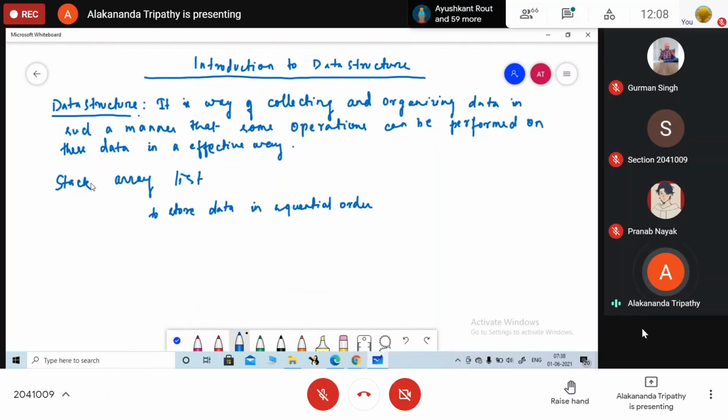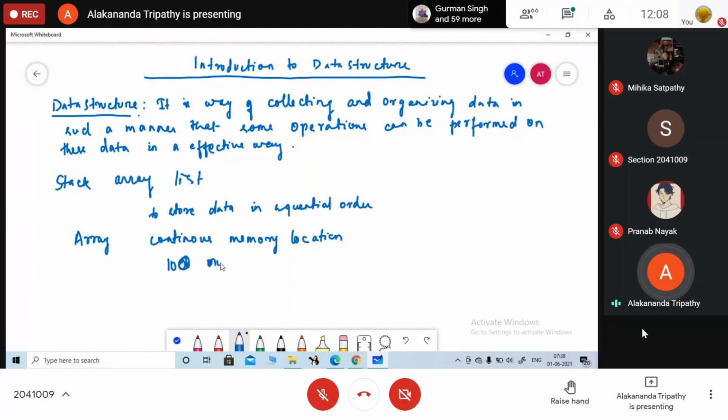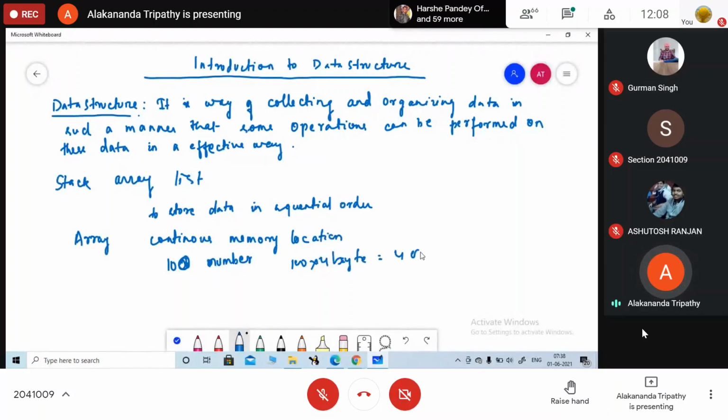What is array? First, can you tell me what you mean by array? Continuous memory location. Okay. Now, suppose I am having a continuous memory location that will store 100 numbers. So, 100 numbers means what will be the size? 100 into 4 bytes. So, I have around 400 bytes of continuous memory location. Now again I want to add some numbers. Can I do the addition part here?